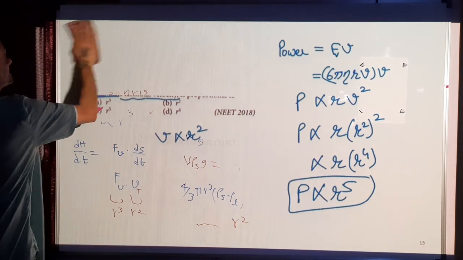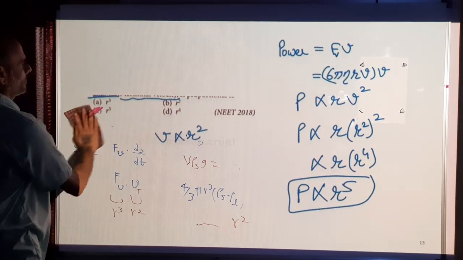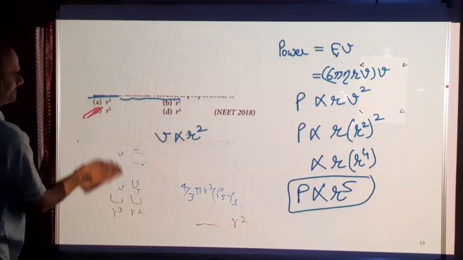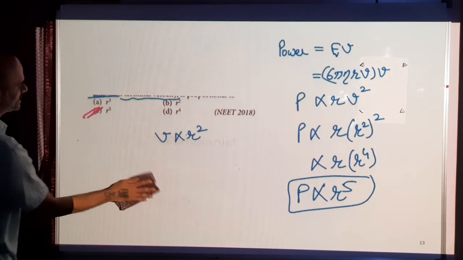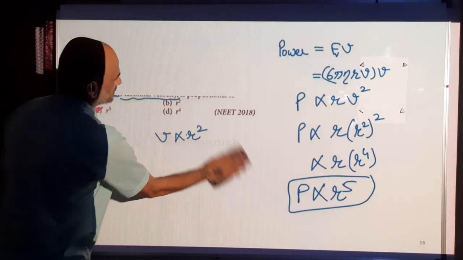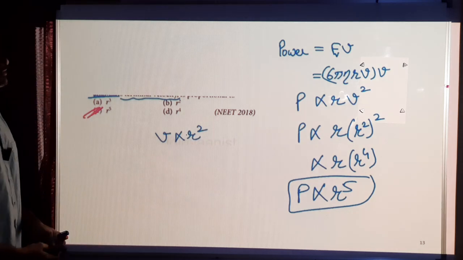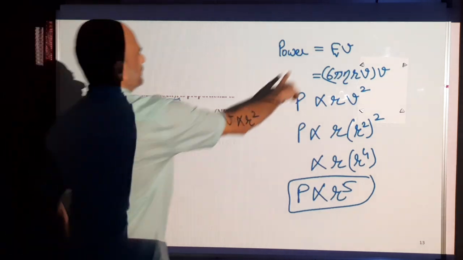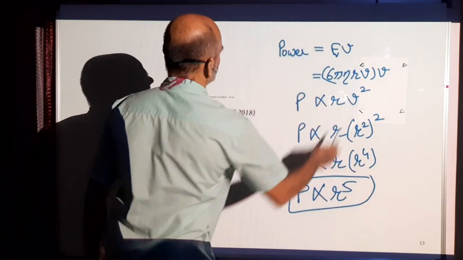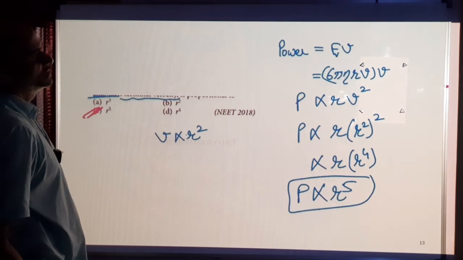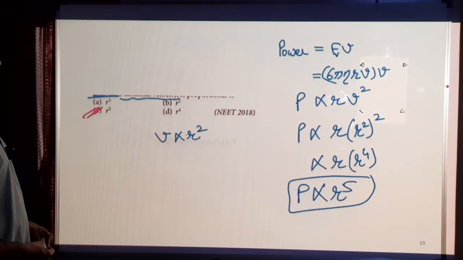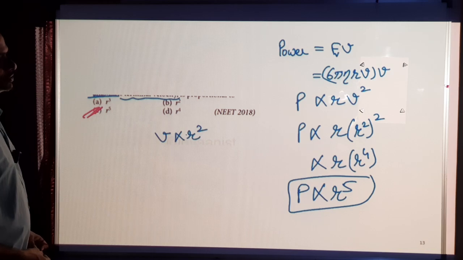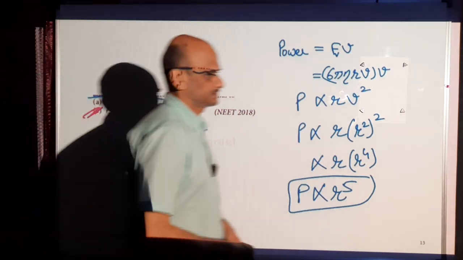Work done is F dot S, power will be by dt, so F dot V. So the rate at which heat energy is dissipated is the same as the power, which is F dot V. F is the viscous force, 6 pi eta r v, and V is the terminal velocity, so it's proportional to r into V square, and the terminal velocity V is proportional to r square. So the total dependence will be proportional to r to the power 5.